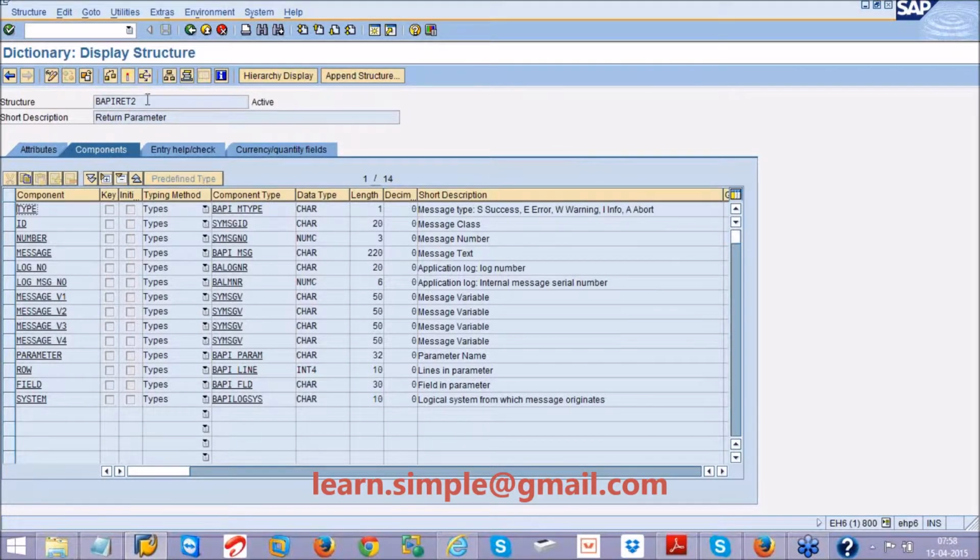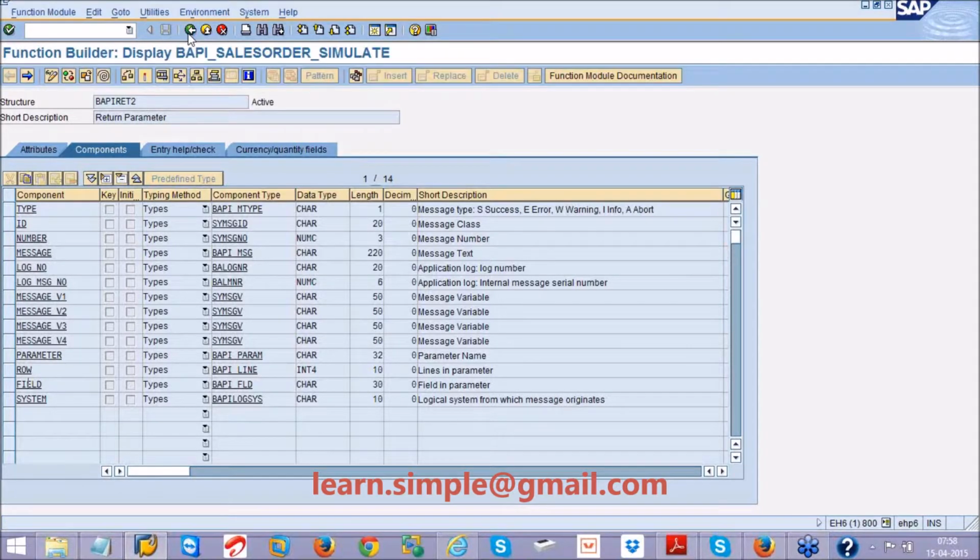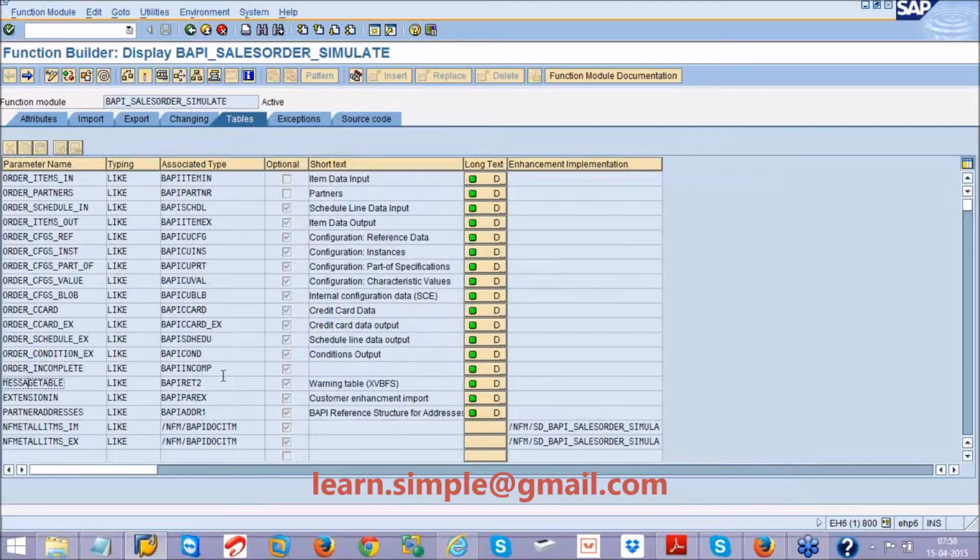So this is also an important interview question: what is the structure of message handling in BAPI? You should have an internal table or work area of type BAPIRET2.